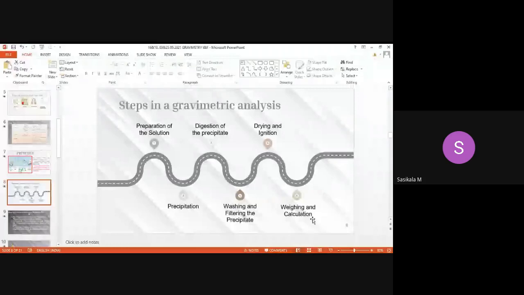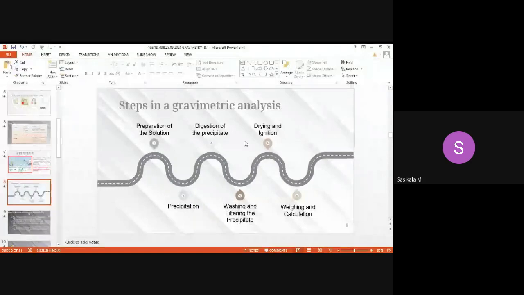So these are all the 6 steps involved in the gravimetric method: preparation of solution of the analyte, then making it precipitate, then digestion of the precipitate to get complete precipitation of the analyte, then washing and filtering of the precipitate, then drying and ignition, then weighing and calculation. So these are all the 6 steps involved in gravimetry.